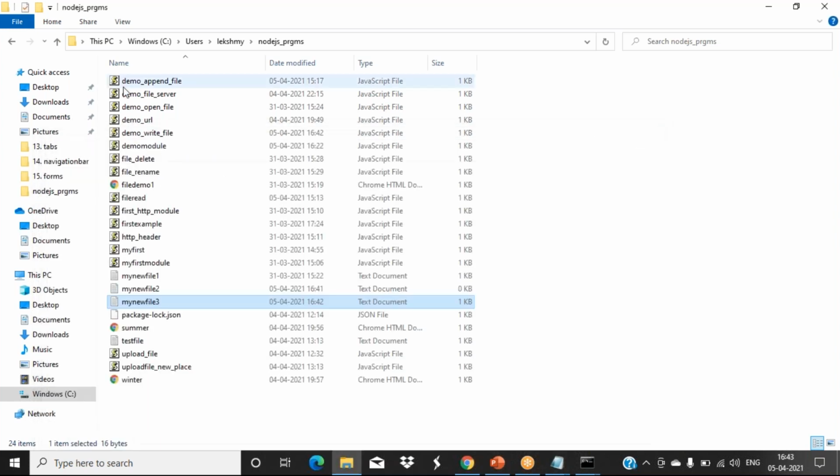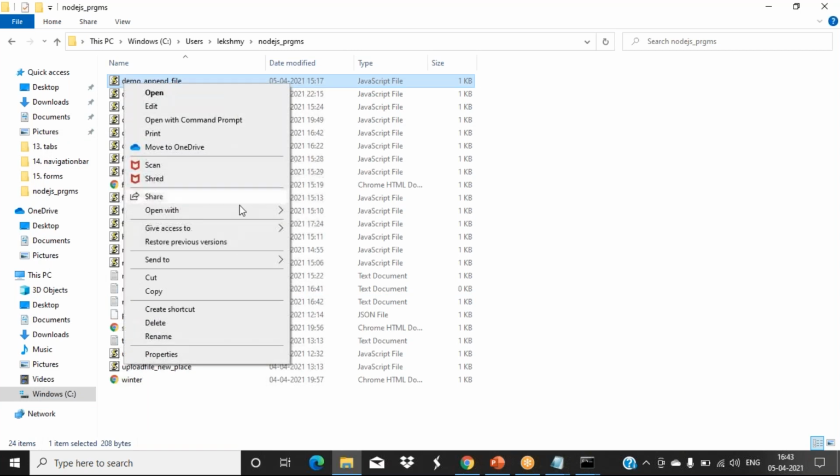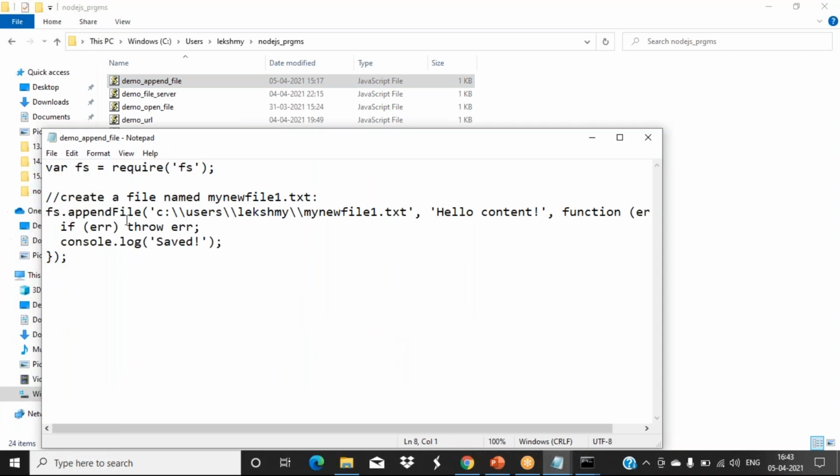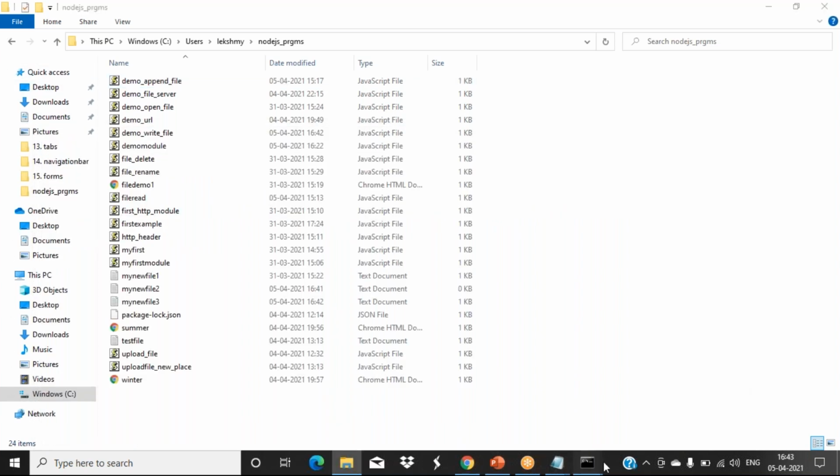See here, we have the program for appendFile also. So see, fs.appendFile, here I have given the path and all, newfile.txt, hello content, this and all we have given. You can view here.